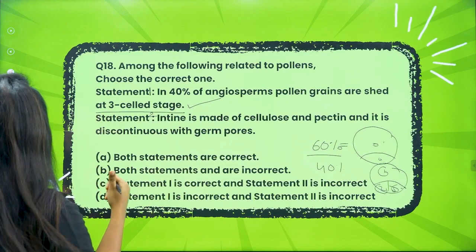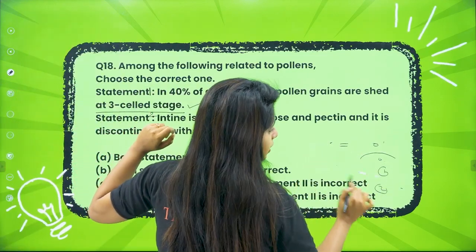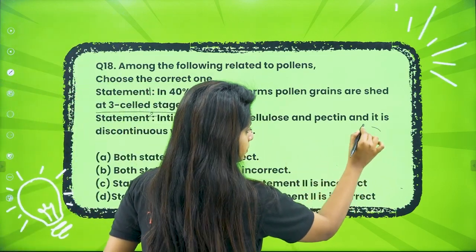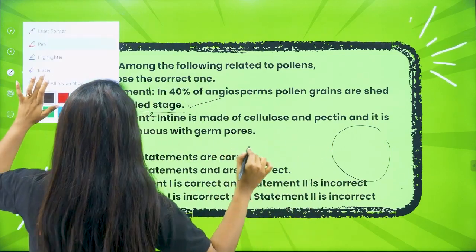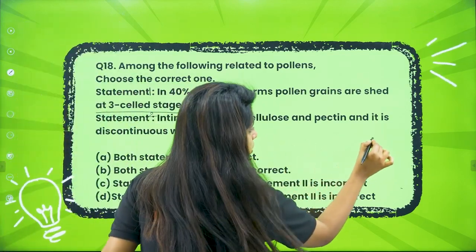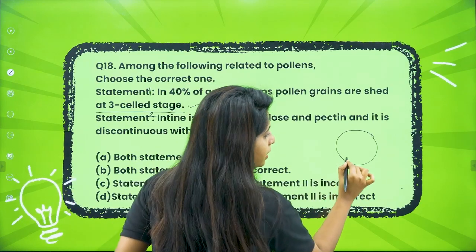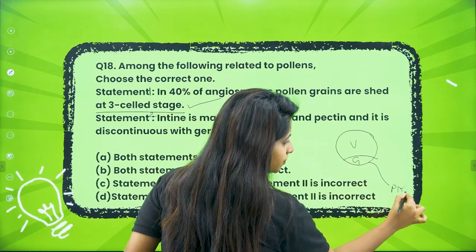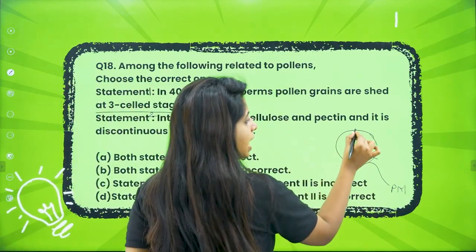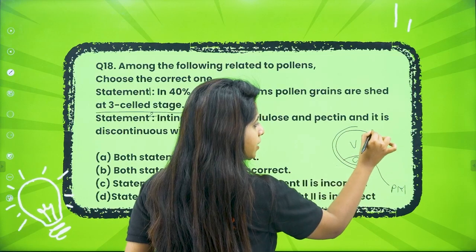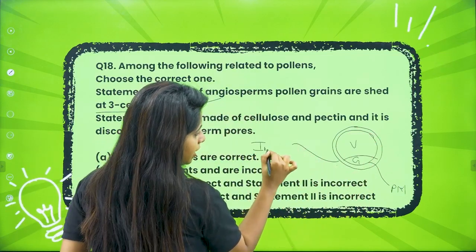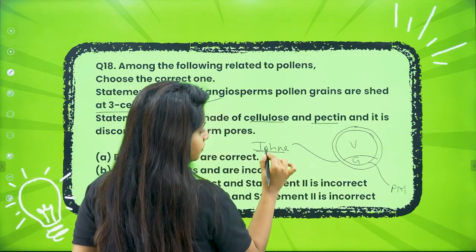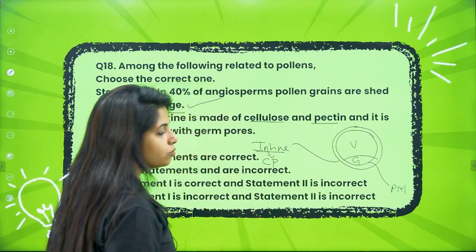Now that is the next statement. So this is your pollen grain. A pollen grain has the vegetative cell and the generative cell. It has its own plasma membrane also, please remember that. And then it has a continuous layer, that means it is not broken anywhere. This layer is known as intine. And this intine, my dear children, is made up of 2 things. One is cellulose and the other one is pectin.